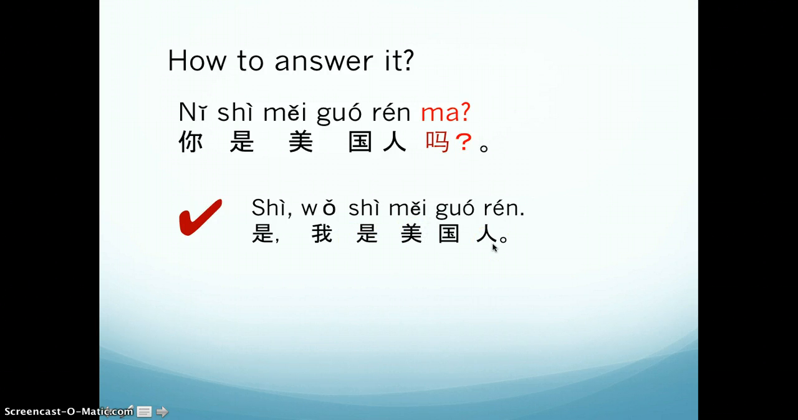Actually, in a real situation, the sentence doesn't need to be this redundant, that's too much. In a real situation, you can just say yes or no. But here we just want to learn this structure, so I want you to use the complete structure to practice. So we just practice like this. 是，我是美国人。Okay, make sure you know the structure. So 是, yes, I am American. 我是美国人。Okay.